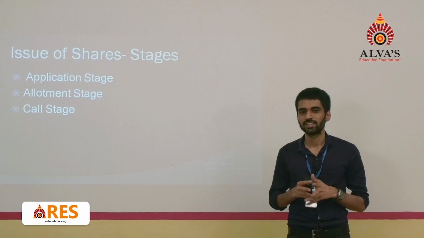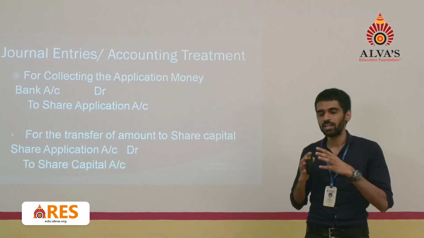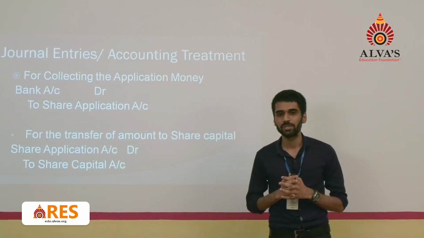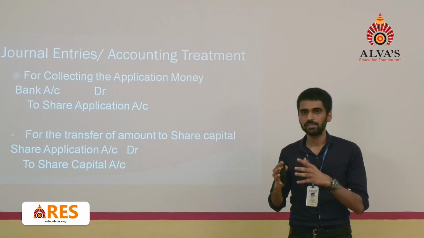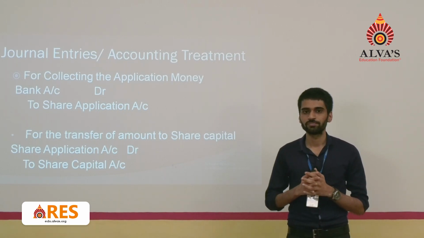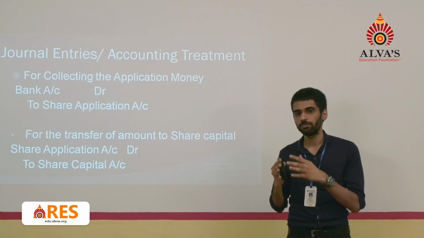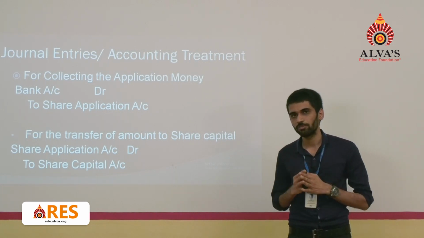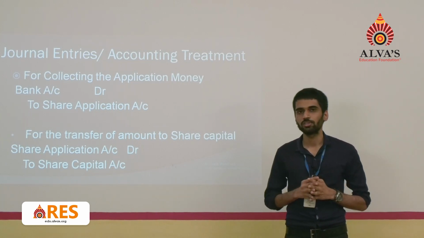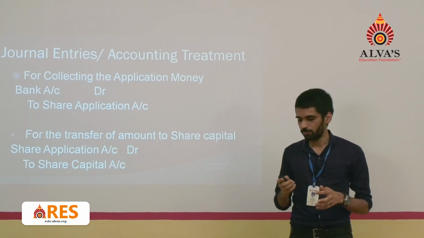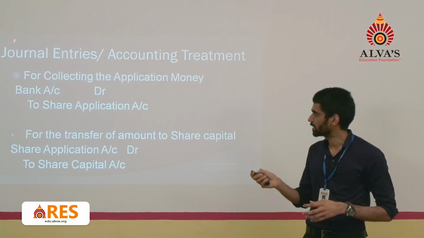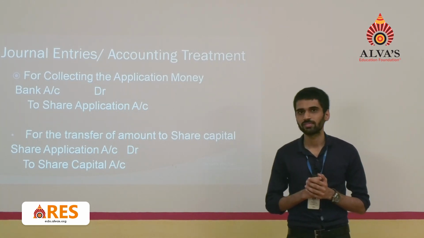And the next one is journal entries, or the accounting treatment for the purpose of passing the entries. So how are we passing the entries in the case of application stage, in the case of allotment stage as well as in the case of call stage? So first journal entry is for collecting the application money.